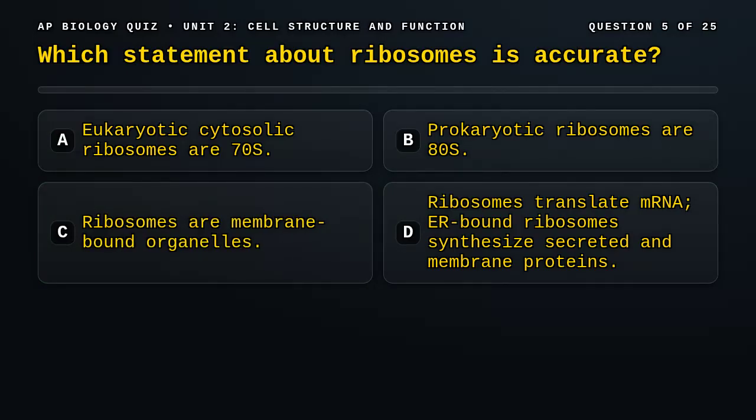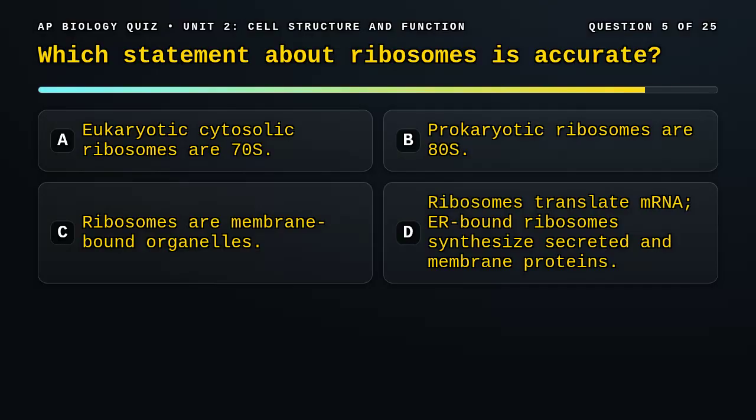Question 5. Which statement about ribosomes is accurate? A. Eukaryotic cytosolic ribosomes are 70S. B. Prokaryotic ribosomes are 80S. C. Ribosomes are membrane-bound organelles. D. Ribosomes translate mRNA. ER-bound ribosomes synthesize secreted and membrane proteins.